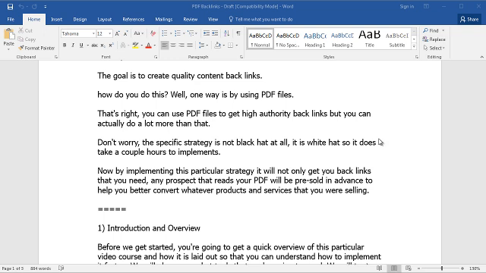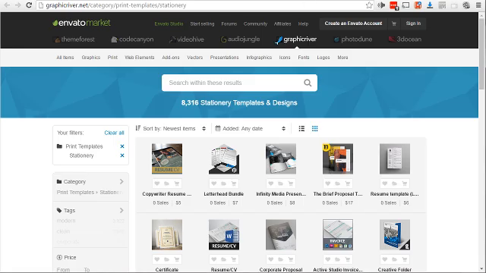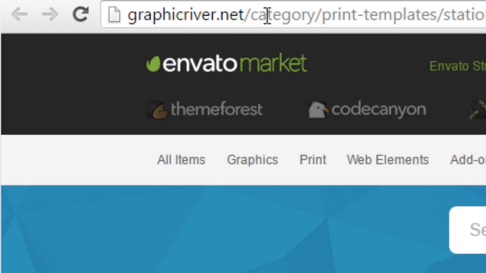Second of all, once you have added your content to Microsoft Word, you can go through, use bullet points, and highlight headlines and everything like that. But in addition to that, what we recommend that you go ahead and do is head on over to a website called graphicriver.net, as you can see here.